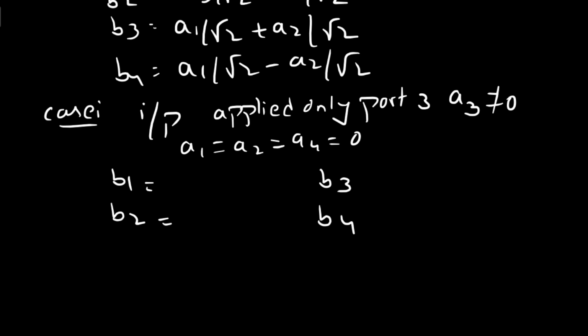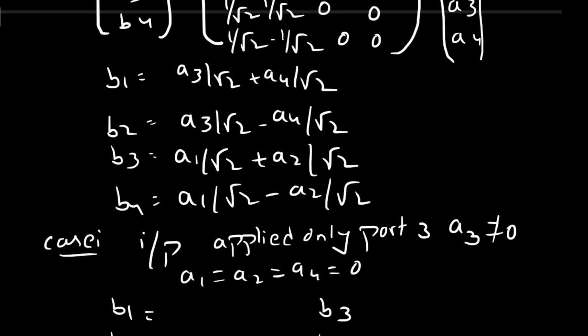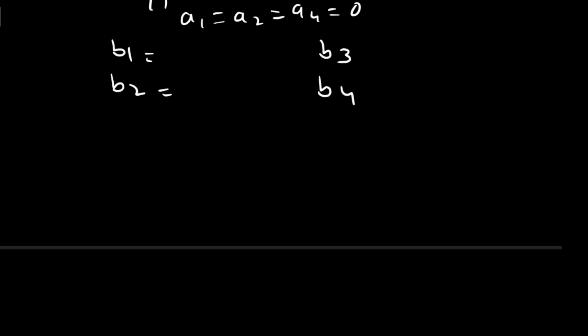B1 equals A3 by root 2 and B2 equals A3 by root 2, and the remaining B3 and B4 become 0. This satisfies the, what is this?